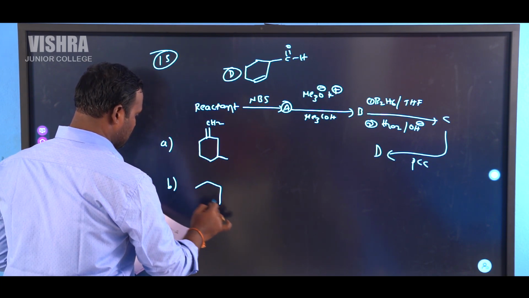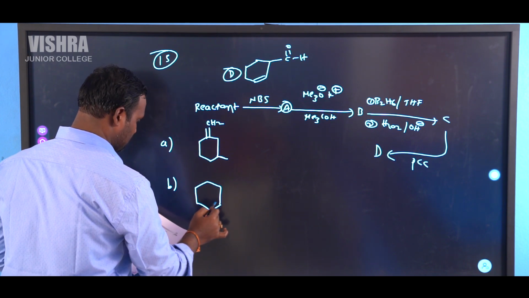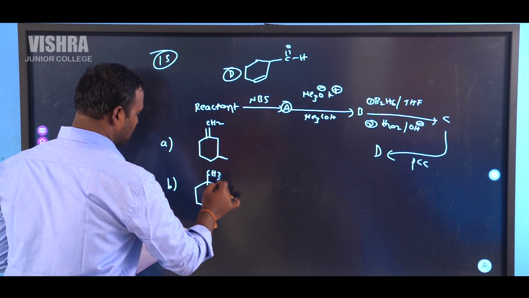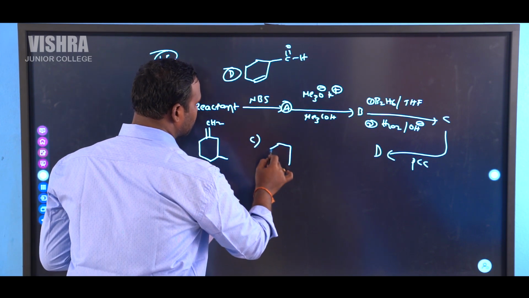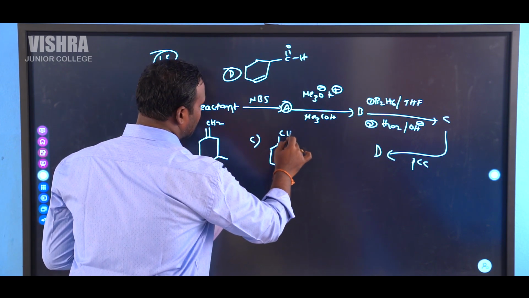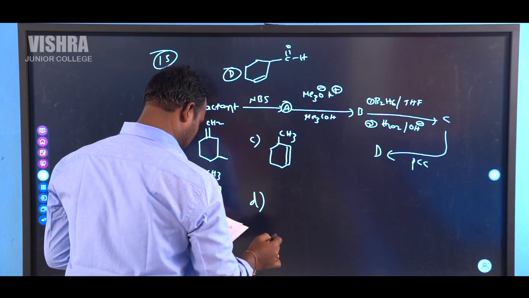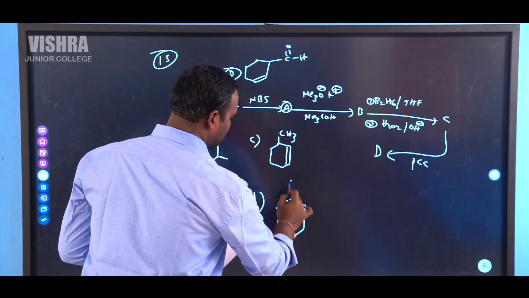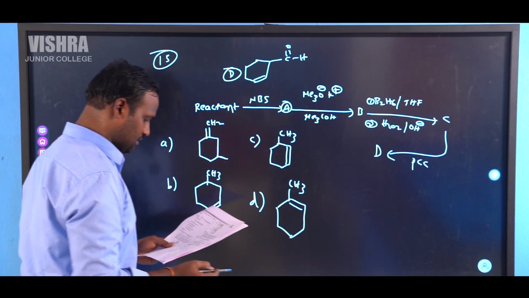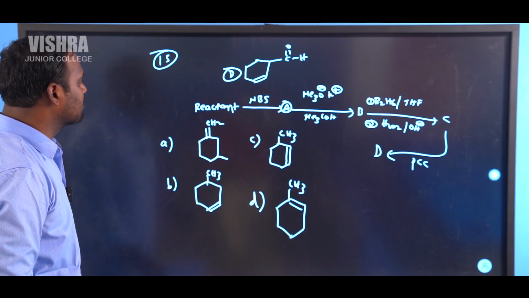The second one is like this. The third one is like this. The fourth one is like this.